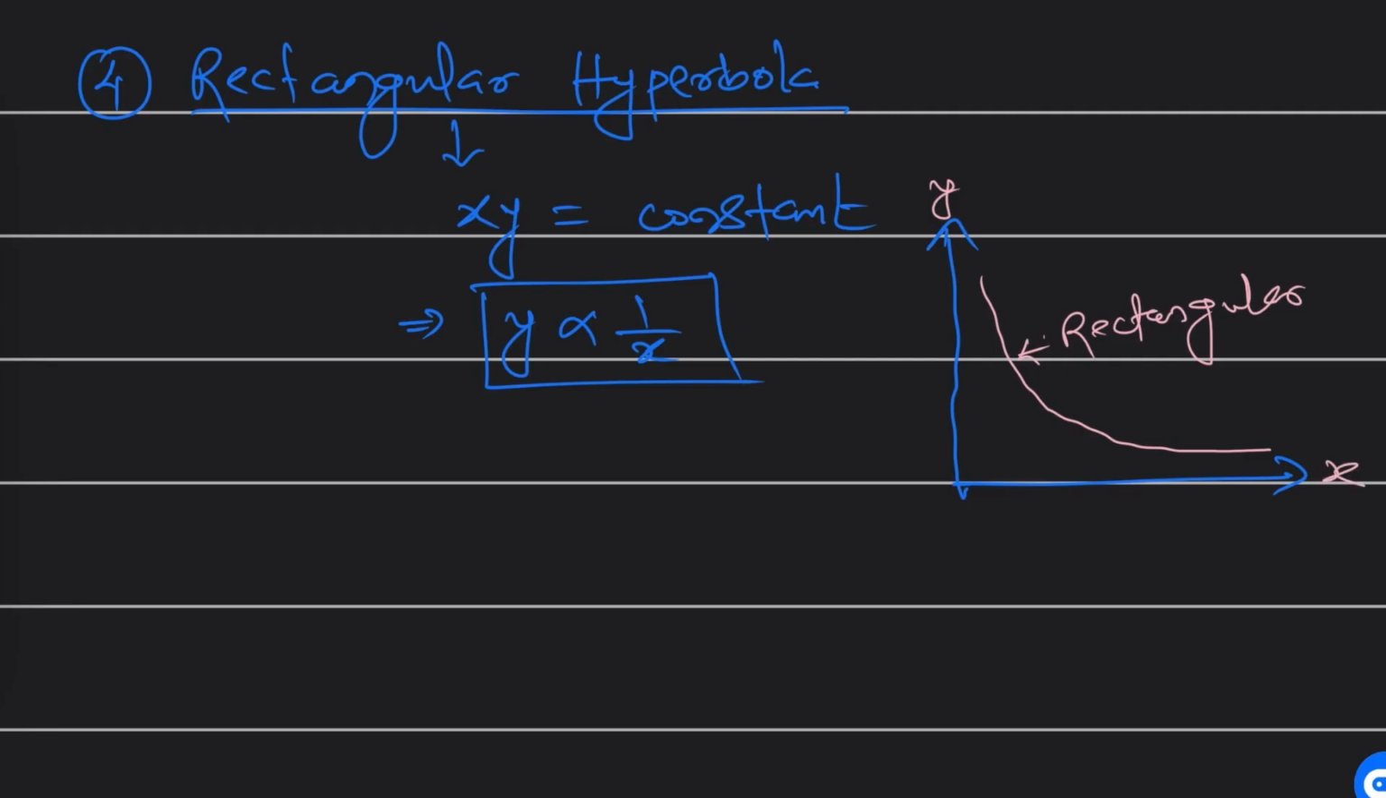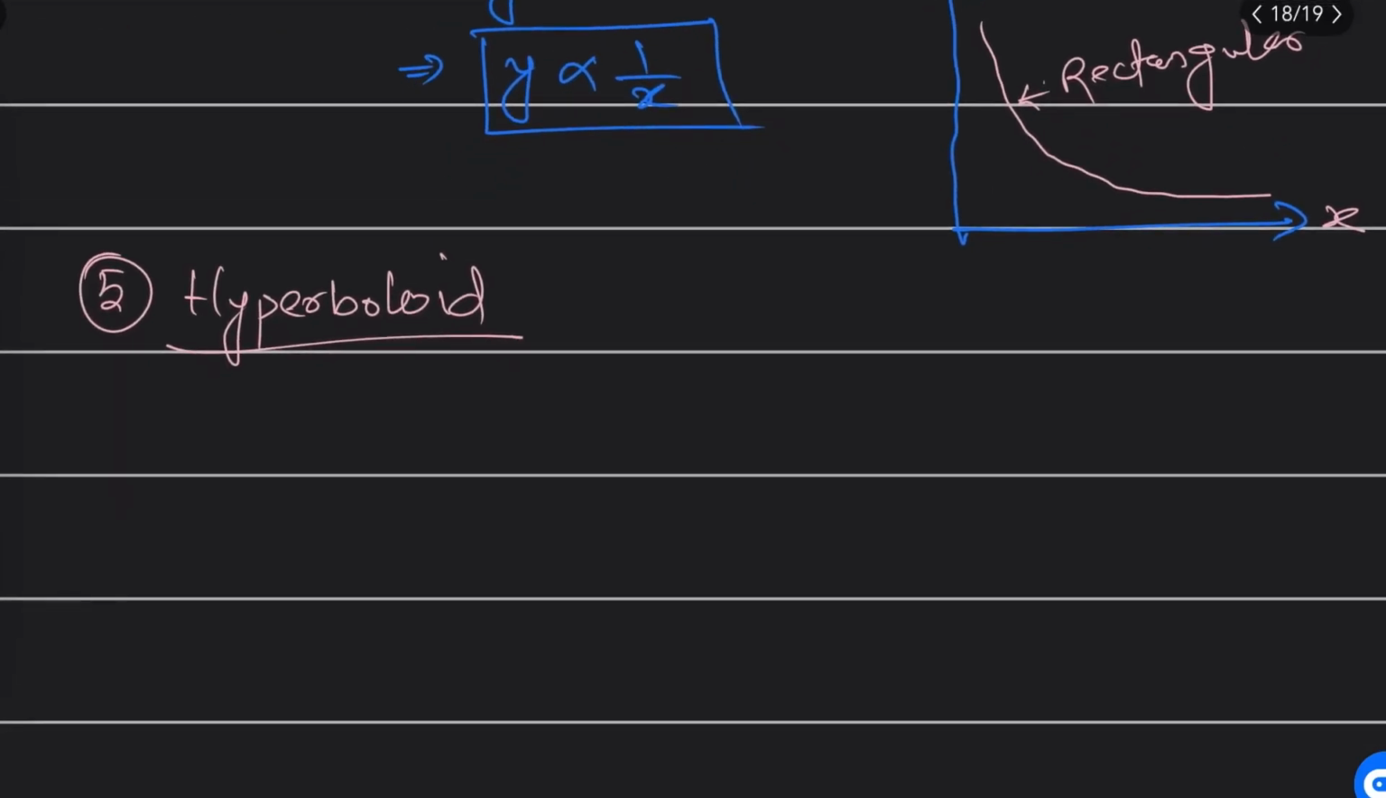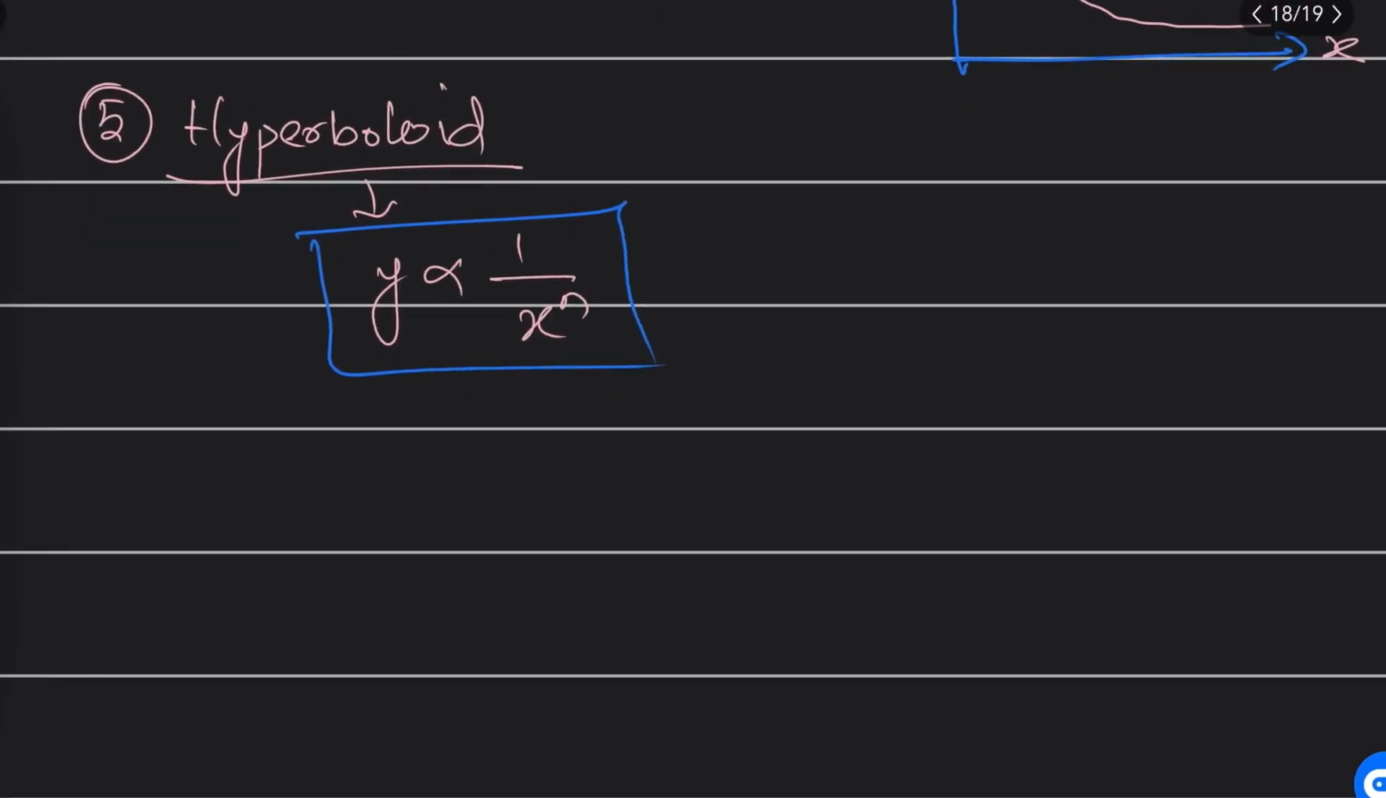Next is the hyperboloid. Sometimes students get confused. Here x power 1 and y power 1. Now I'm discussing the hyperboloid. What is this hyperboloid? This is also most commonly used, when y is inversely proportional to x power n. Here the power may be any value. It's not compulsory that the power should be 1. The power may be 2, 3, 4.